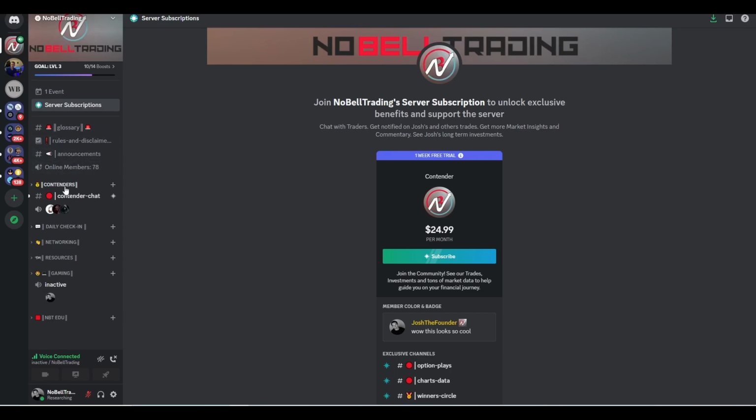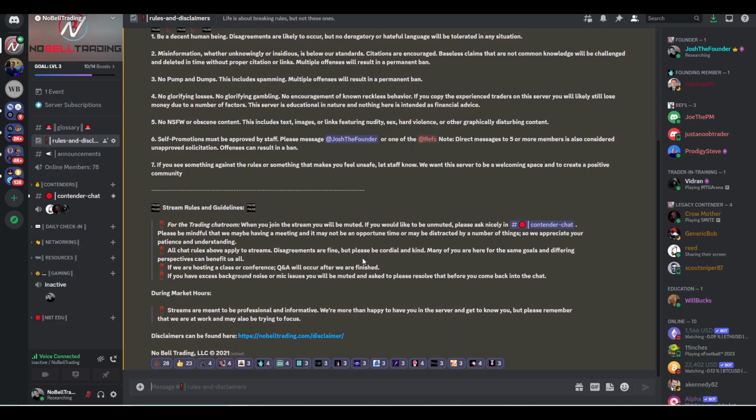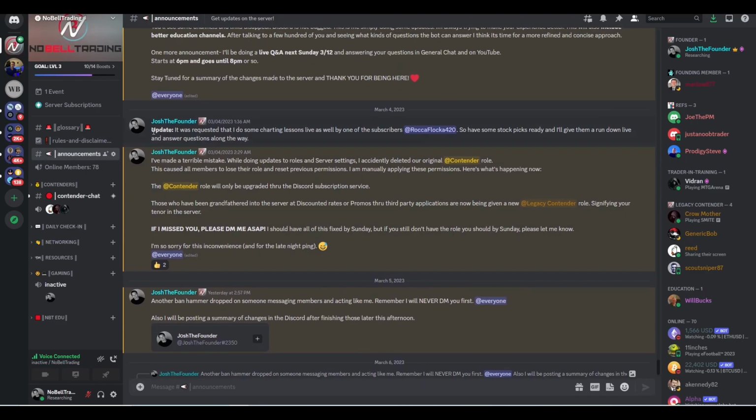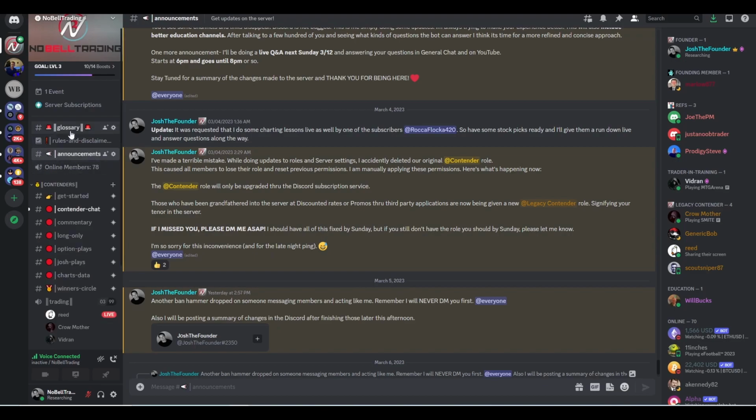And below this, we can actually see the rules and disclaimers that you should get acquainted with. Make sure you give this a quick read. We have a link here for the disclaimers. Make sure you don't ignore that. Just give that a quick preview. On the announcements, these are going to be any changes in the server. Below that, we have the online members. This shows you how many other members are online right now.